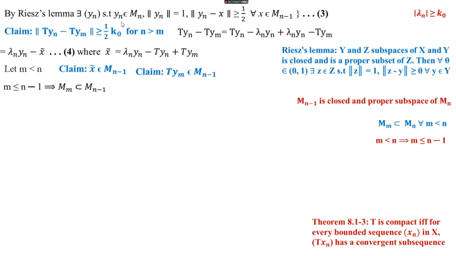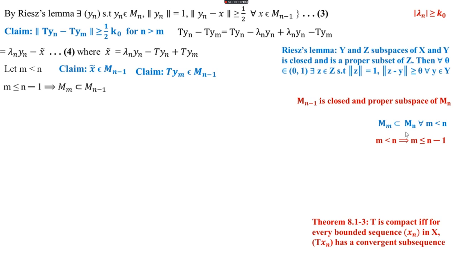Okay. So Ym belongs to Mm, we know that, and we have to prove that Tym belongs to Mn minus 1. So Mm is contained in Mn, since we take m less than n. Again, m less than n implies m less than or equal to n minus 1, because we have to compare m and n minus 1.